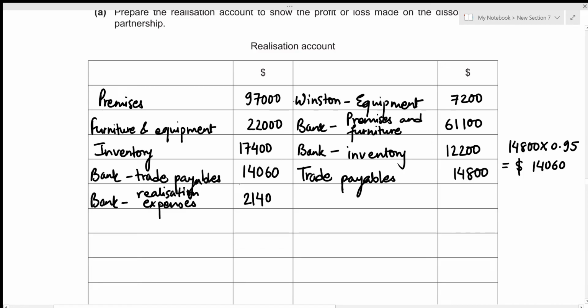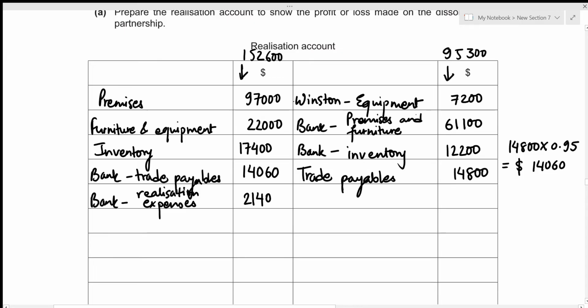So we can just figure out the total for both sides, and then we can move on to figuring out whether there was a profit or loss made on the dissolution of the partnership. So let's figure out the total for the debit section first. That's going to be 97,000 plus 22,000 plus 17,400 plus 14,060 plus 2,140, which gives the total to be 152,600. We repeat the same process for the credit side. That's going to be 7,200 plus 61,100 plus 12,200 plus 14,800, which gives the total to be 95,300.